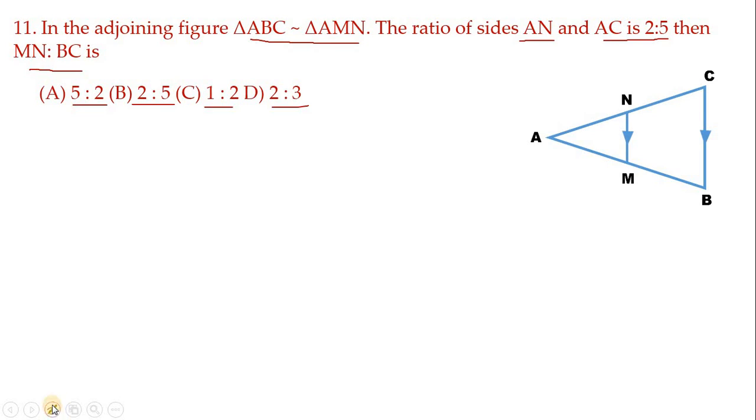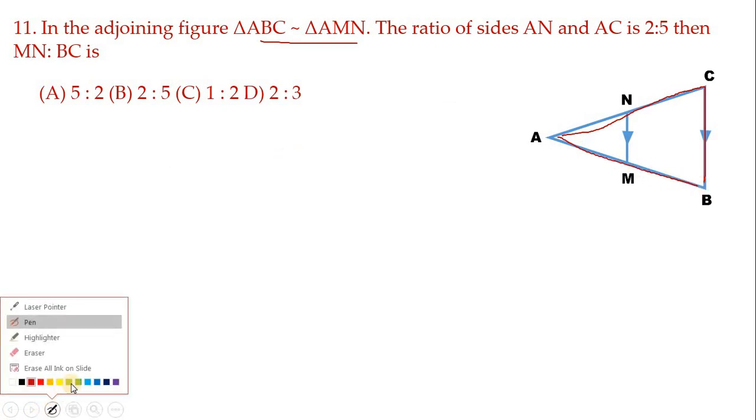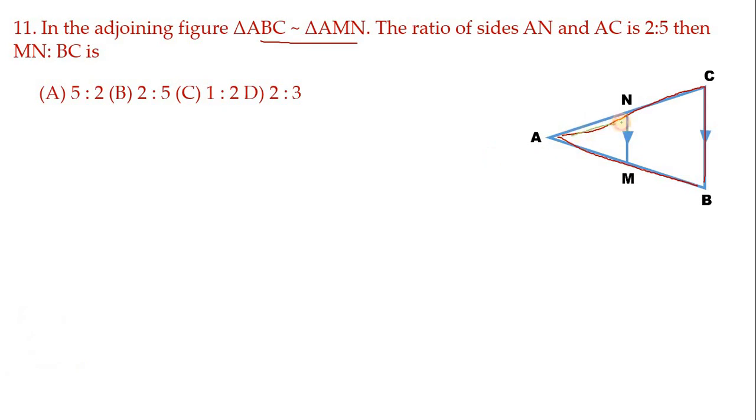Children, understand the problem first. Very simple problem. Here they are talking about these two triangles ABC. ABC means this full triangle, children. This full triangle. This full triangle. So AMN means only this triangle. Only this part. This triangle. These two triangles are similar. Now they are talking about the ratios AN and AC. Means this is AN and AC means this full. So these two ratio is 2:5. Now which one we wanted to find? We wanted to find that MN. MN means this. MN and BC ratio.